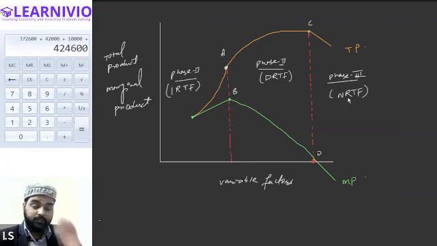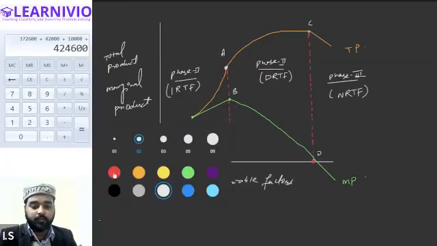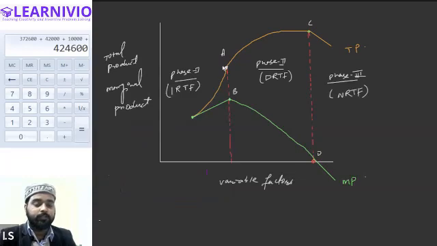Any doubts in the diagram? No, sir. So one more thing, let me tell you this also. The point from where total product is changing its shape. Till this point, the shape of the total product is convex to the origin, and after this point, the shape of the total product is concave to the origin, right?